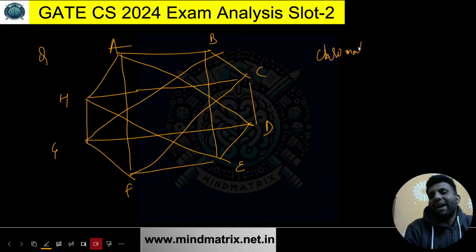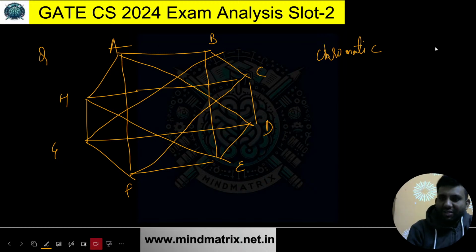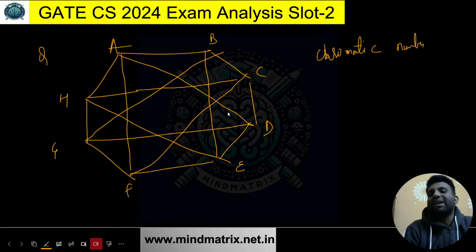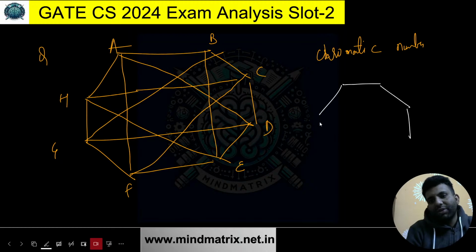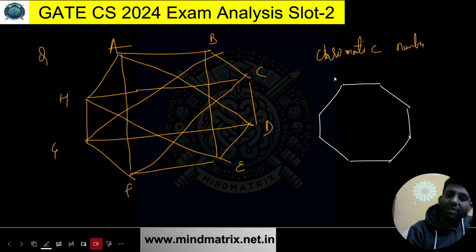So how do you do that? If you have just focused upon how I have drawn this, then you had the answer for this chromatic number. If you just look at these, you'll find a number of parallel lines available. So let me draw it once again for you. First of all, I'll draw this figure of 8 sides, a cycle of 8. So we have these A, B, C, D, E, F, G, and H.